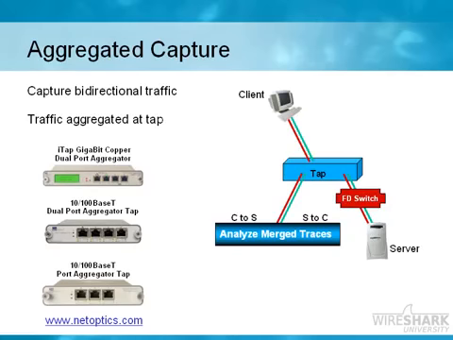Now on the left-hand side of this slide, there are three different pictures of aggregated taps. We have a gigabit copper dual port aggregator, so you have two ports that can come out of that aggregated tap, and we also have one for 10 base T. And then there's one that has just a single port hanging off of it, a single port for single port communications to pull the information off of that tap. These three taps are available from a company called NetOptics, and their website is www.netoptics.com.